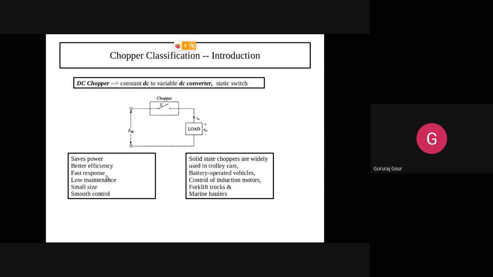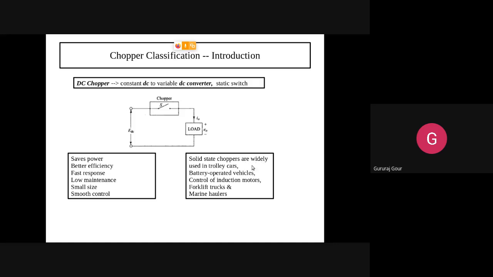Low maintenance and small size, because of its miniaturized version, it is small and smooth to handle or operate. We can smoothly control the devices with the help of choppers.